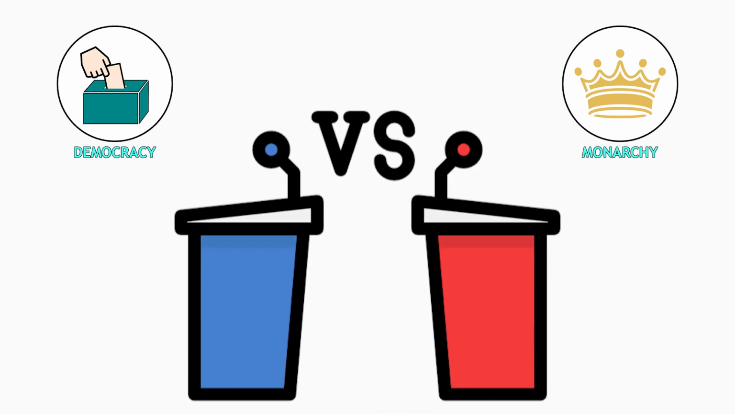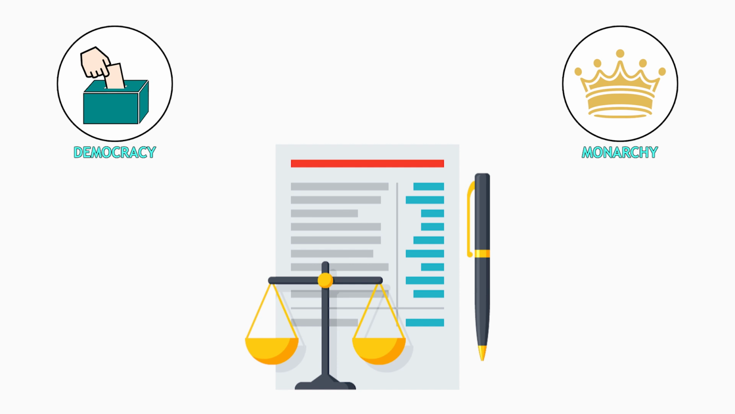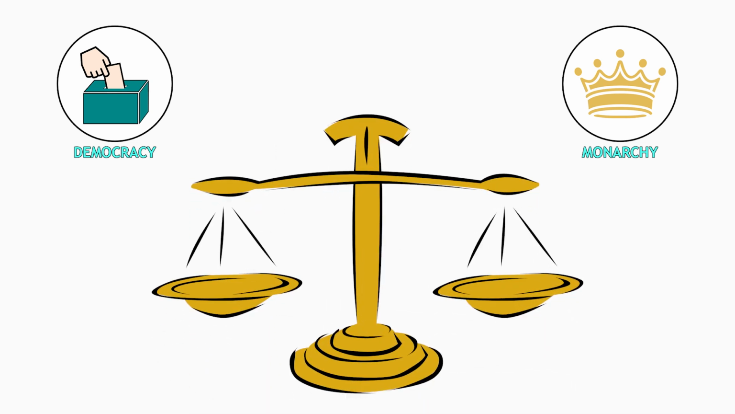Think of a town meeting where everyone has a voice, or a country where people elect representatives to make decisions on their behalf. Democracies also rely on checks and balances to prevent any one branch of government from gaining too much power, with the press playing a crucial role in holding leaders accountable.